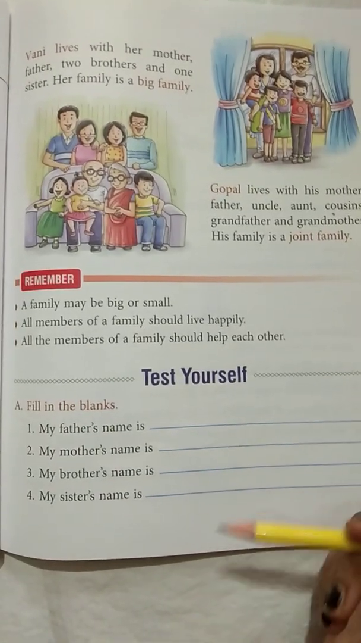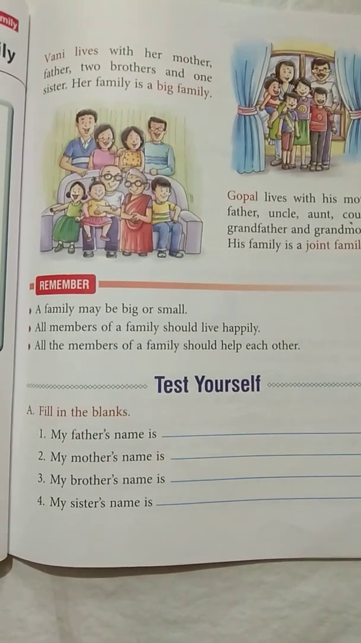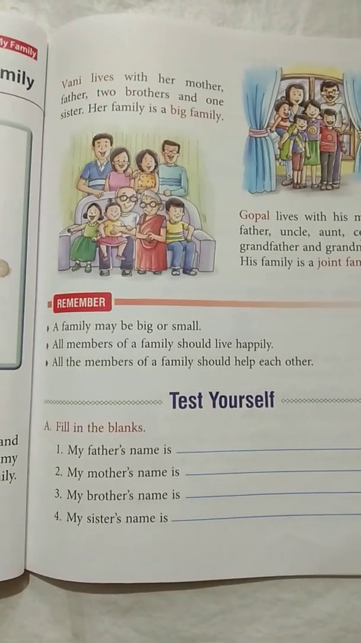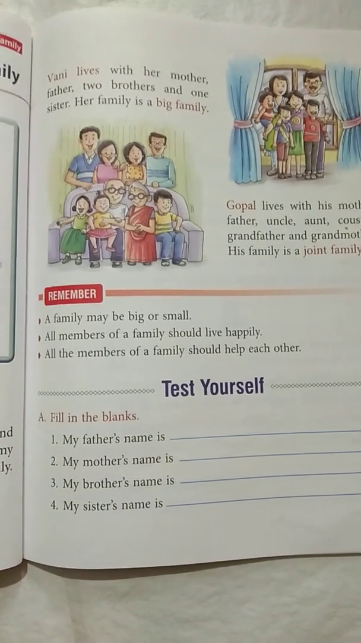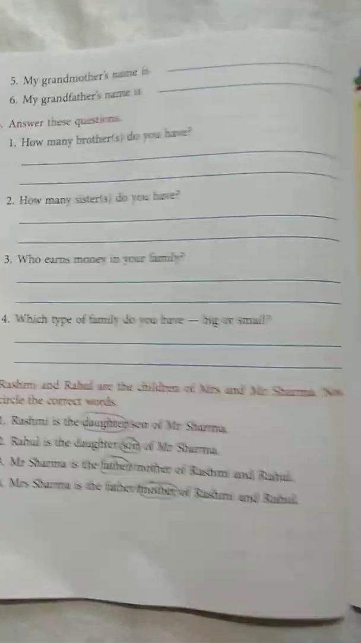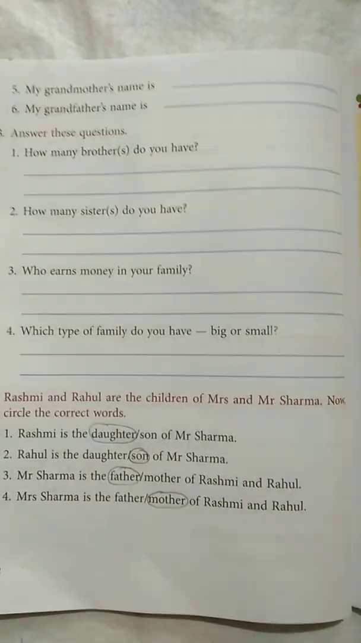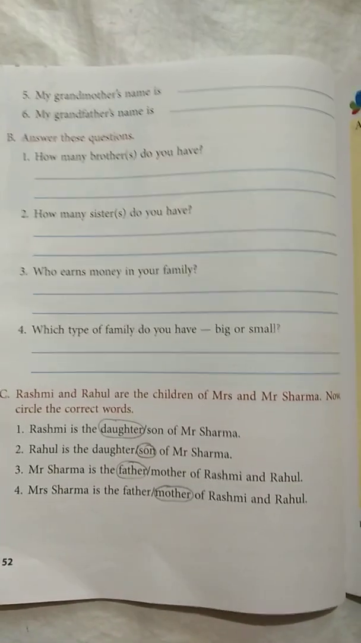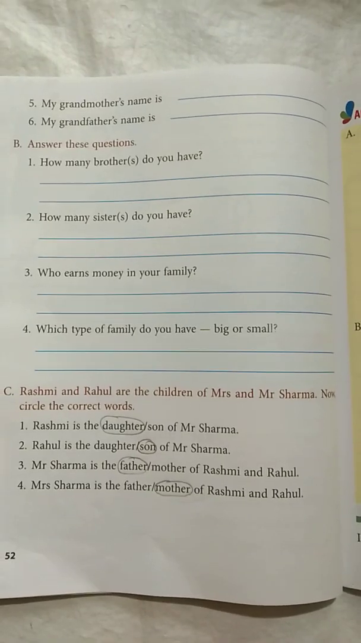This first exercise, fill in the blanks, you will do by yourself, because each student has a different father's name, mother's name, brother's name, sister's name, grandfather's name and grandmother's name. Each has different names. That's why I can't write one name here. So do exercise number 1, fill in the blanks, by yourself as your homework.